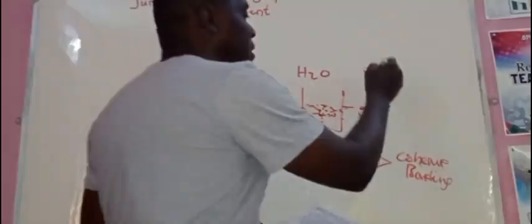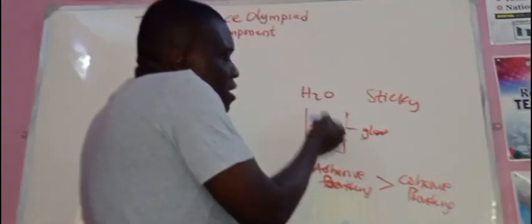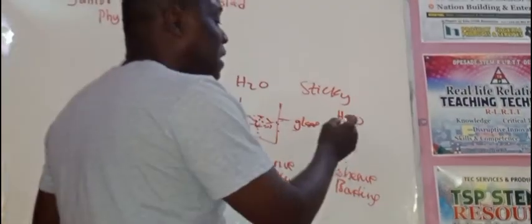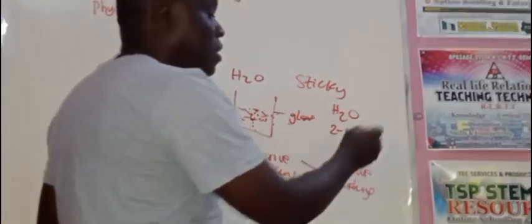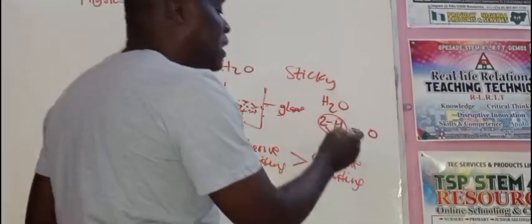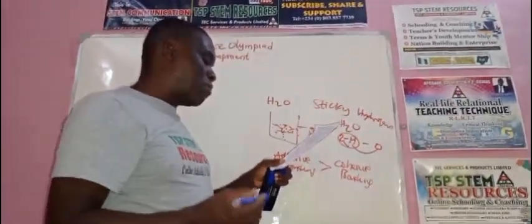Another one: why is water sticky? Why does water stick to the wall of any surface? When you pour water, why do you see some water on the surface of that container? The reason is because water has two atoms of hydrogen and one atom of oxygen. These two atoms of hydrogen are bonded with the oxygen.